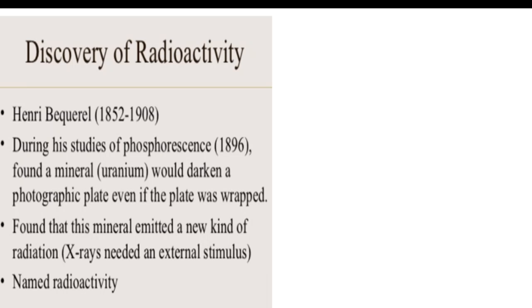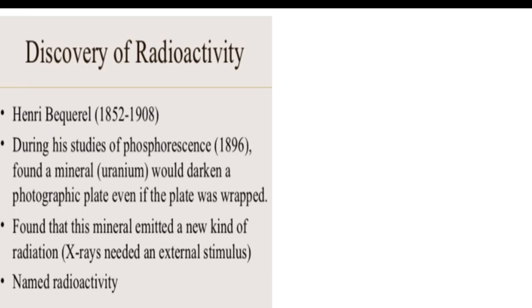This radioactive process was discovered by a French physicist called Henri Becquerel in the year 1896. During his studies of phosphorescence, he found that uranium mineral darkened a photographic plate even if the plate was wrapped.